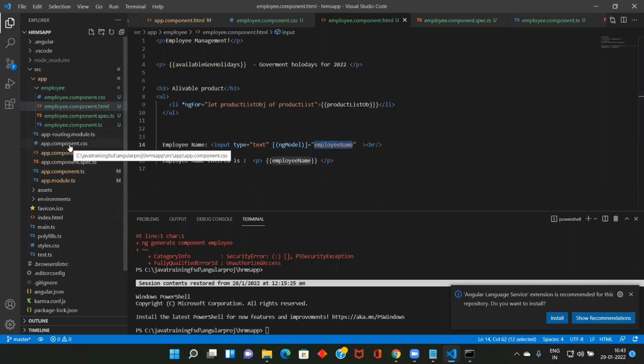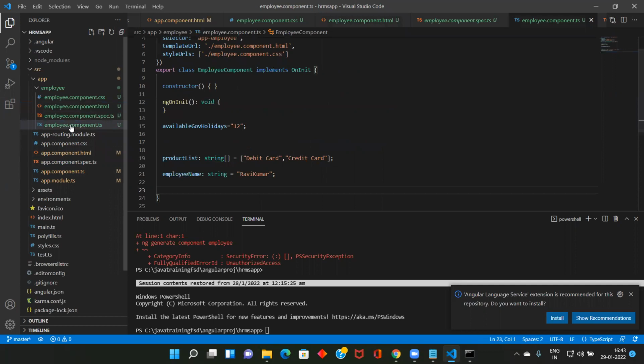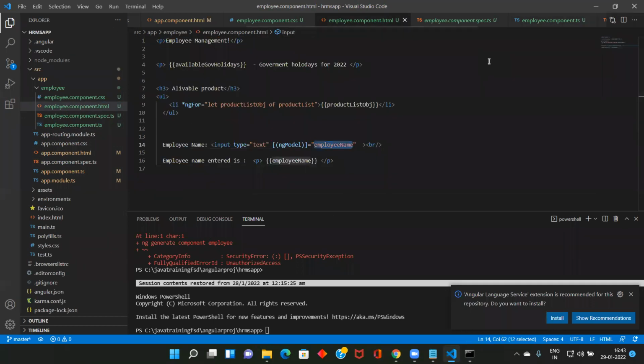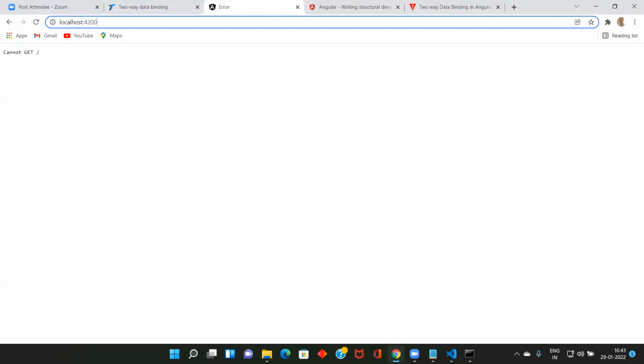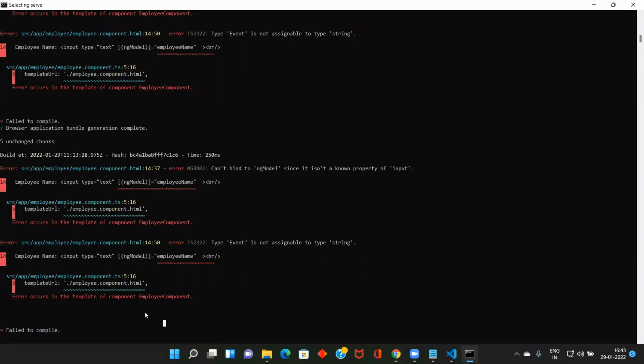So here this is one employeeName, a string, Ravi Kumar. So here employeeName type equal to text, employeeName, the slash is missing.